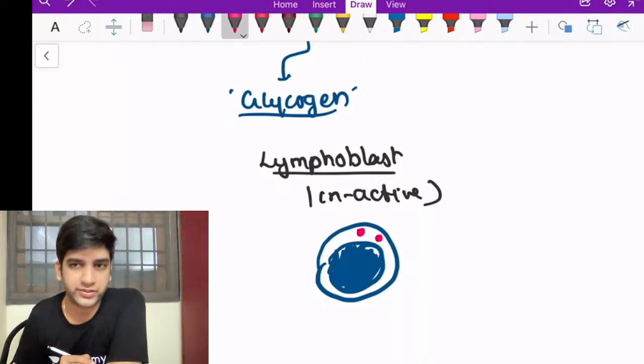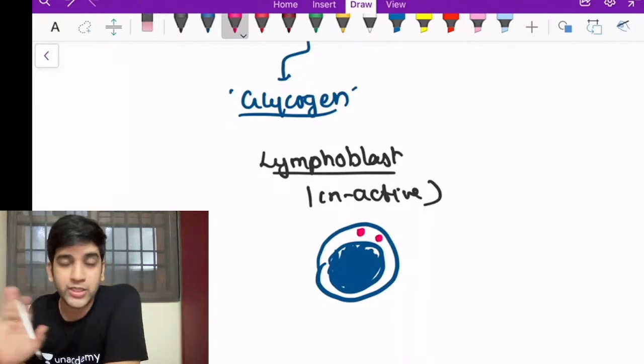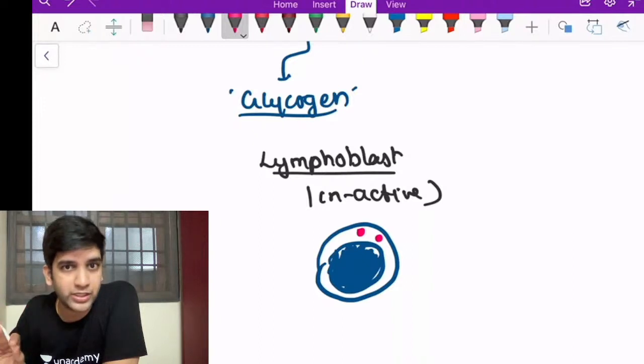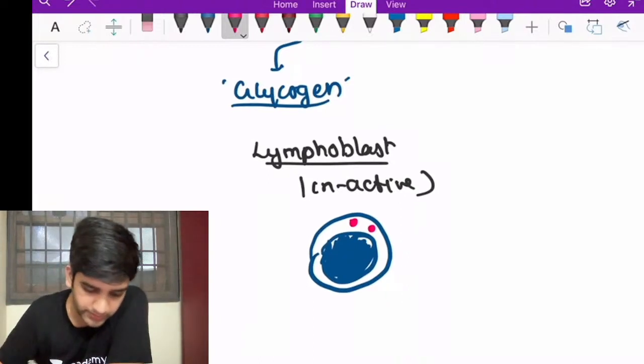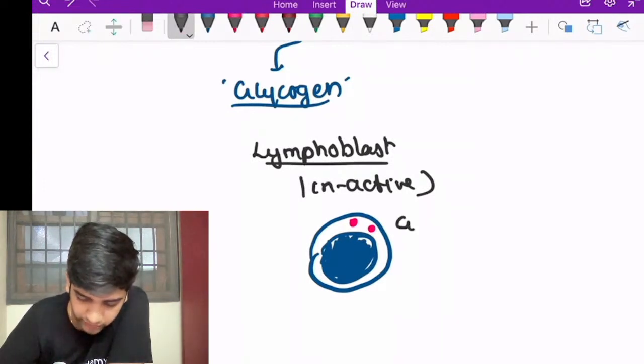They'll store glycogen like this, fine. No, lymphoblast is immature only. They are inactive, right? I just got confused between the mature and immature terms, fine. Okay. So this glycogen will be positive here.